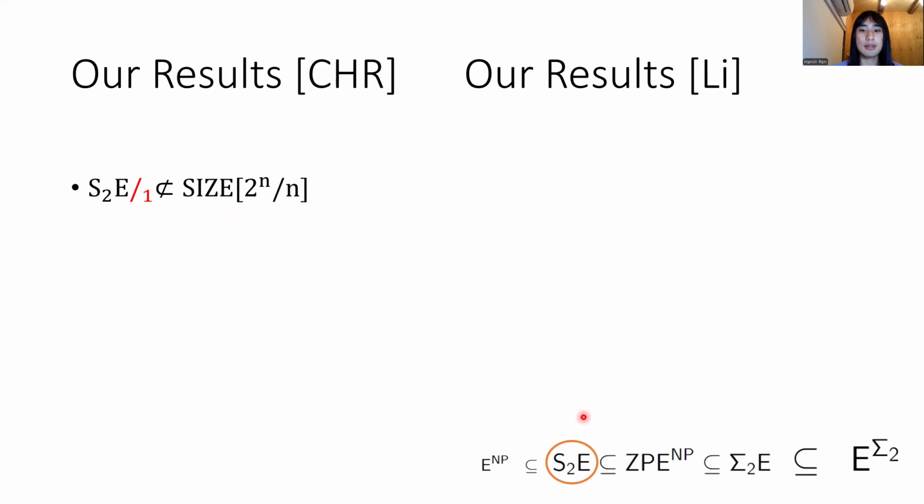Now we are ready to present our result. With Lijie and Shuichi, we proved that S2E with 1-bit advice requires exponential size circuits. So as you can see, S2E is the second class in our chain of the exponential hierarchy.